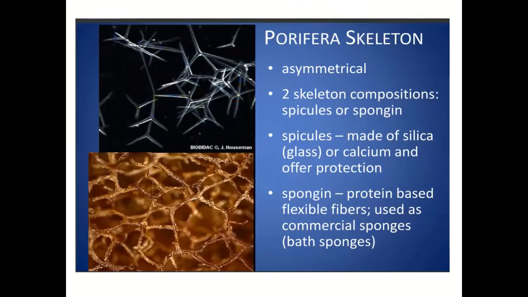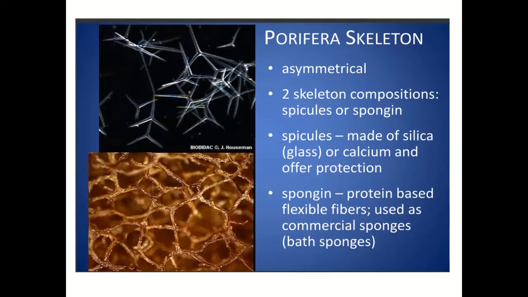Most of the poriferans are asymmetrical. Only the young Leucosolenia and young Scypha show radial symmetry. So poriferans are basically classified as asymmetrical organisms.